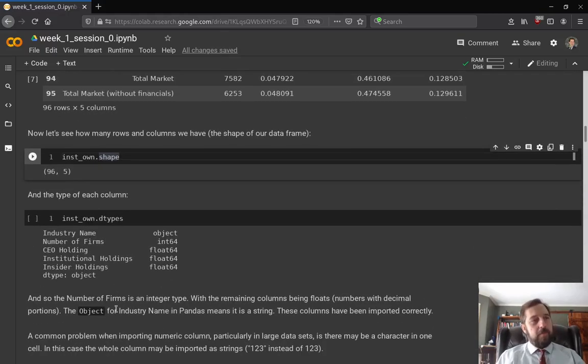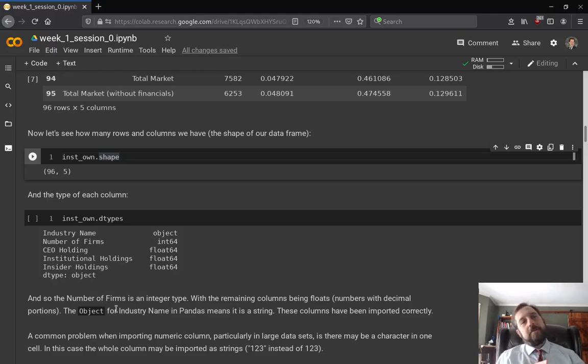Now, what is very important is to look at the type, the object type of each column. So the idea here is when Pandas imports an Excel spreadsheet, it tries to say, okay, well that looks like a string and that looks like a number, right?